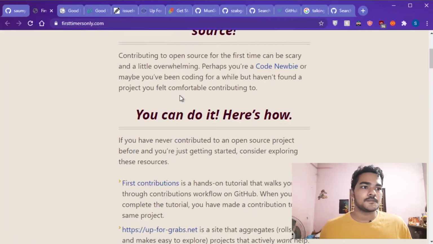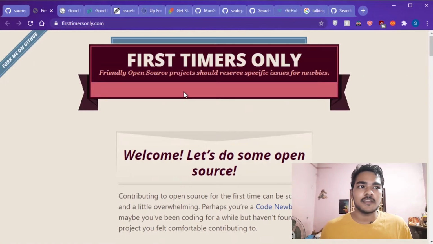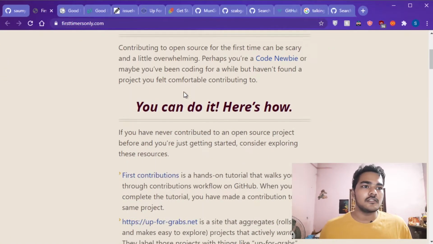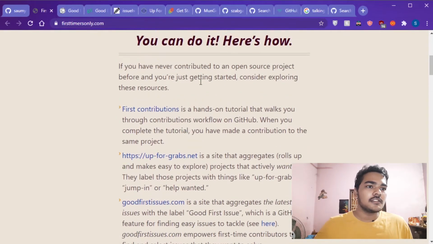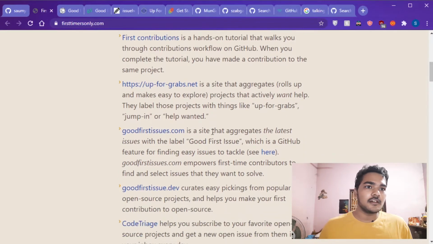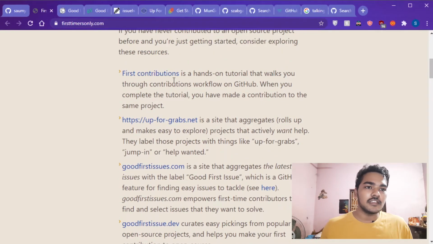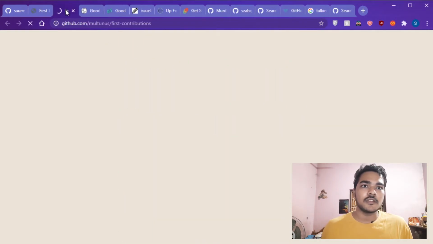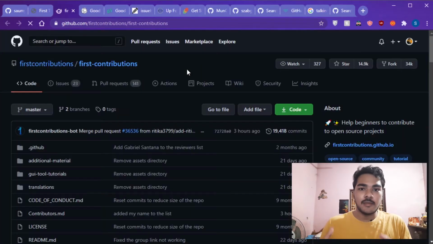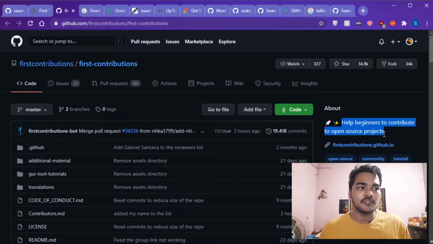This website is called First Timers Only, and it has just some points that will help you get started. For example, on this point we see a link to a repository. The aim of this repository is just to help beginners contribute to their first open source project.